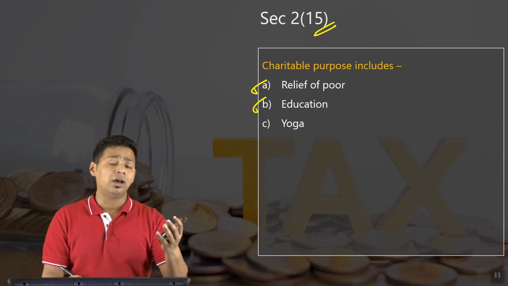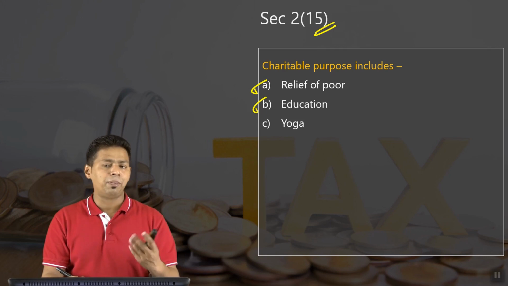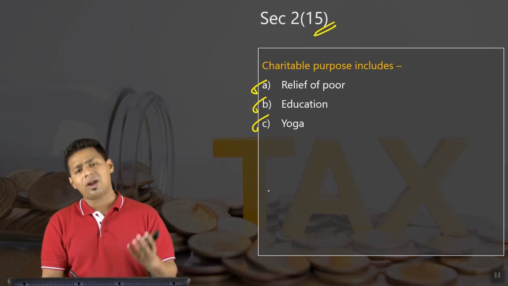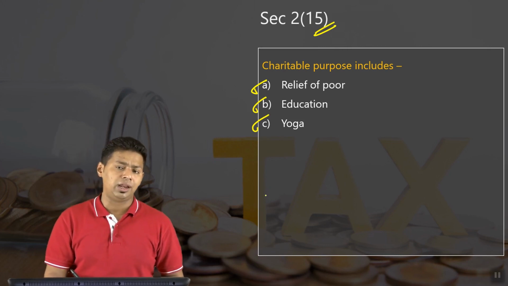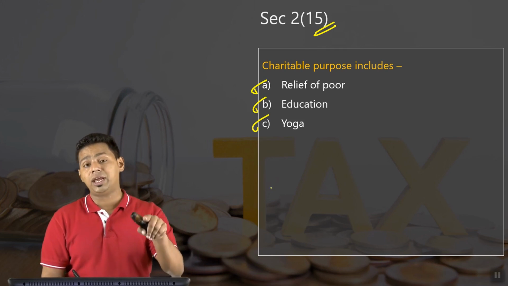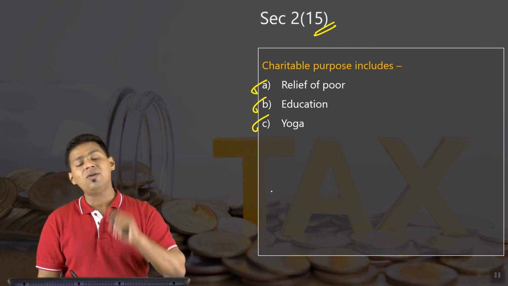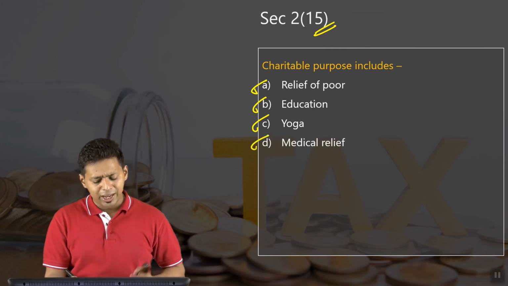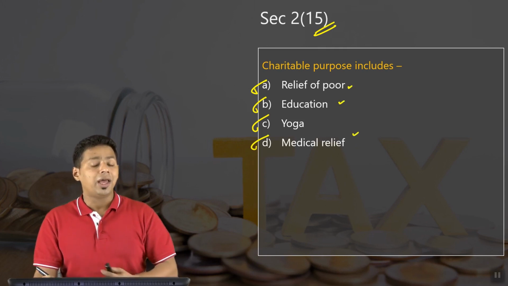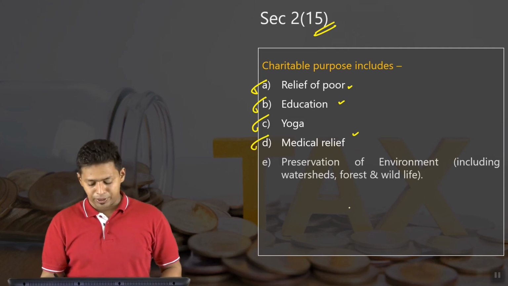So on his request, they amended the definition of charitable purpose, and they included yoga into it. So Ramdev Baba or his organization, or his many organizations in India, will be exempt if they are doing a business of yoga. Let me tell you very clearly, teaching yoga is a business, but the business of yoga is now a charitable purpose. Relief of poor, education, medical relief, you don't have to read, because by looking at it itself, you can tell me that yes sir, it is a charitable purpose.